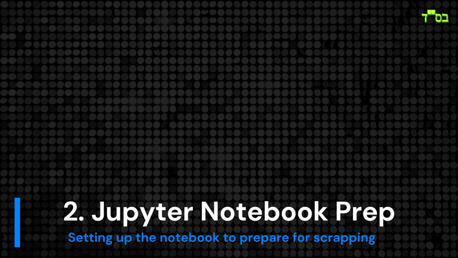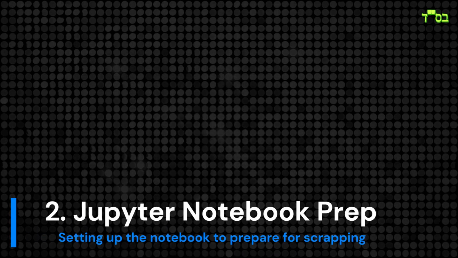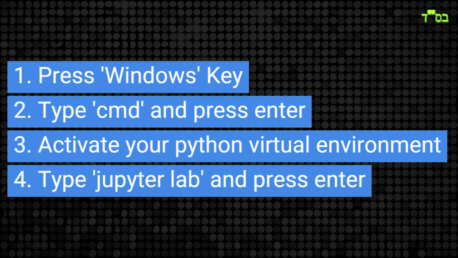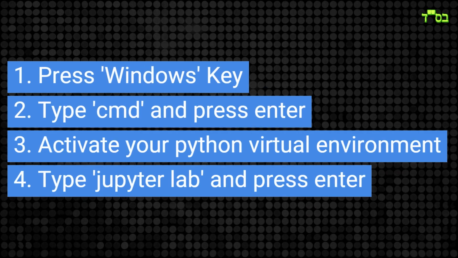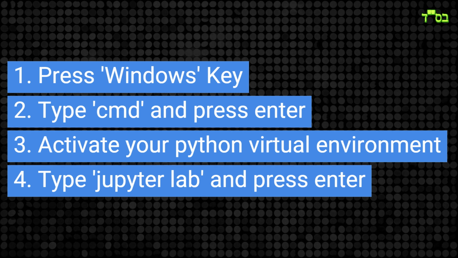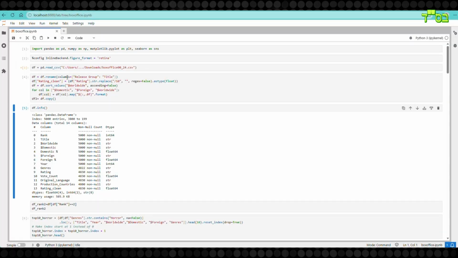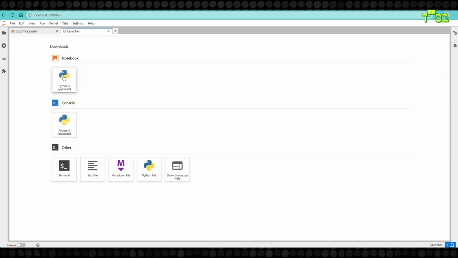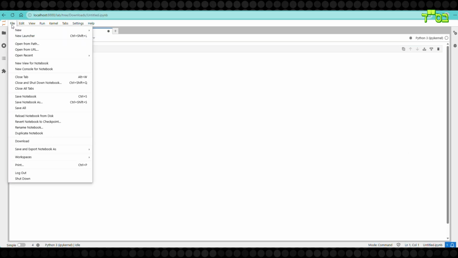Now let's get to the Jupyter Notebook. You can open the command prompt by pressing the Windows key and typing CMD, then pressing Enter. Then activate your Python virtual environment and type Jupyter Lab, then press Enter. We'll first start a fresh notebook and rename it to Jupyter 3.